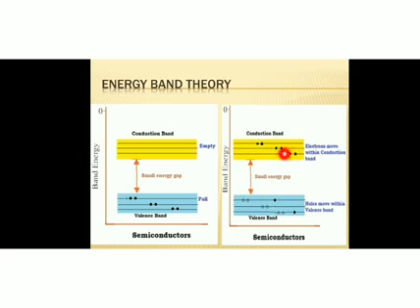The energy gap between the valence band and conduction band is small, because it is a semiconductor. So electrons can easily jump or cross this energy gap and reach the conduction band. So thus we can explain the conductivity of intrinsic semiconductor on the basis of this energy band diagram. Okay, so that's all about intrinsic semiconductor.